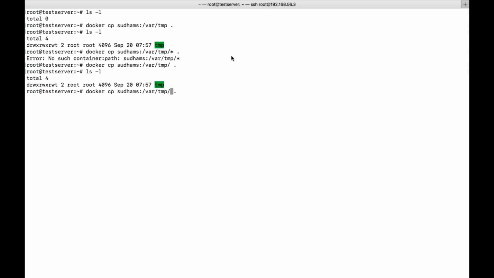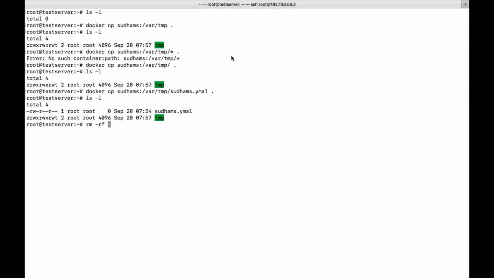If you want a specific file, obviously I need to give it. So it's dot. Now you can see, I will just remove the temp. So now you can see the file got downloaded. So you can upload the file, in the sense you can copy the file from the base machine to the destination container, or from the container to the base machine. So vice versa. That is all about your cp command.